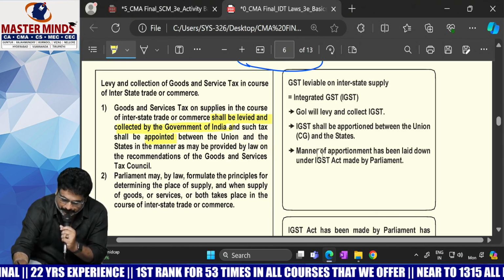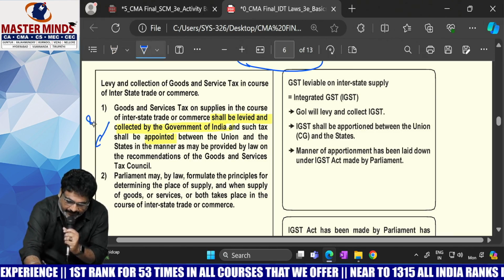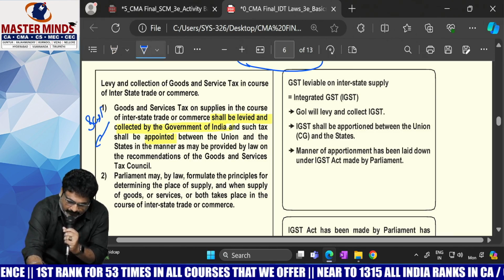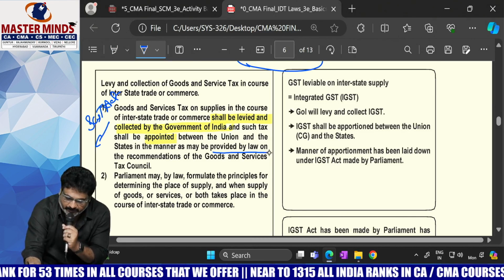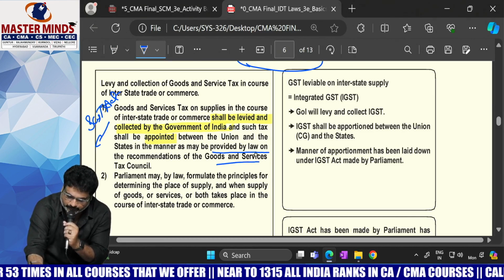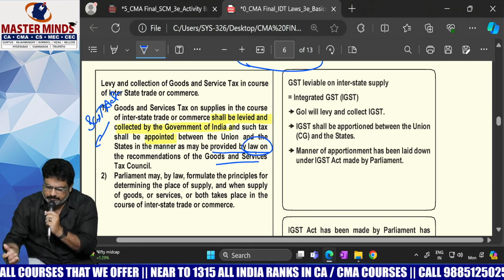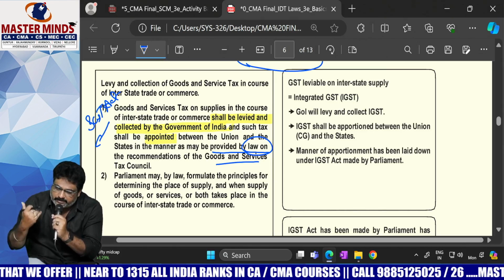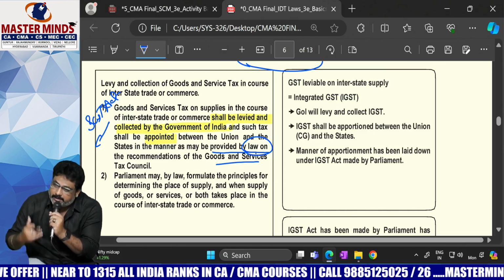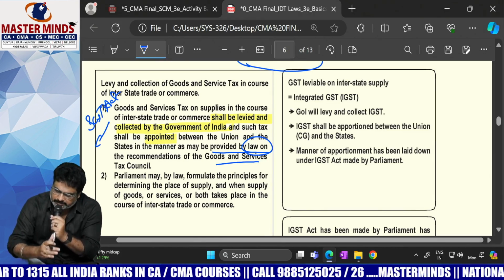For that manner, what is the law that is created? The IGST Act. So, provided by the law on the recommendation of the GST Council means the IGST Act, in which the ratio is going to be specified. In that ratio, the amount will be apportioned between the center and the state.